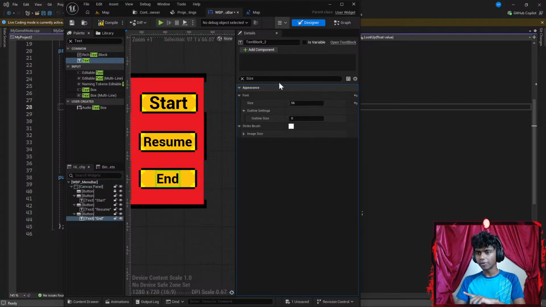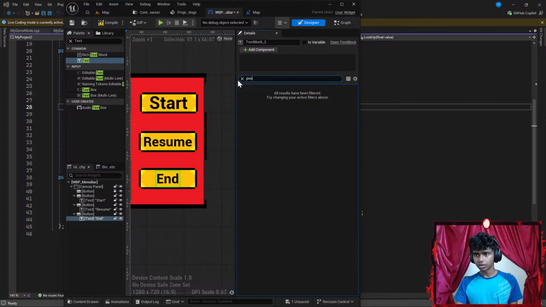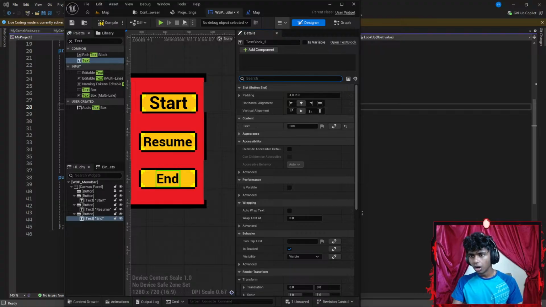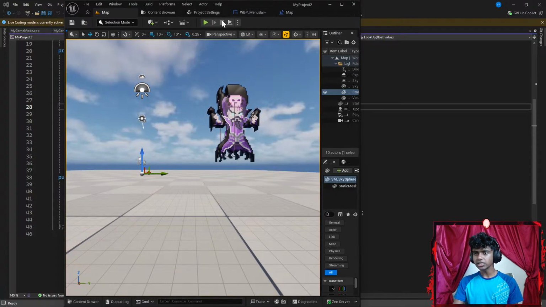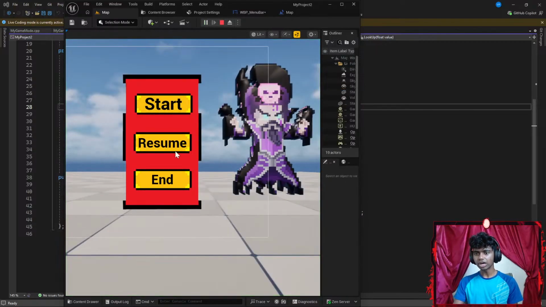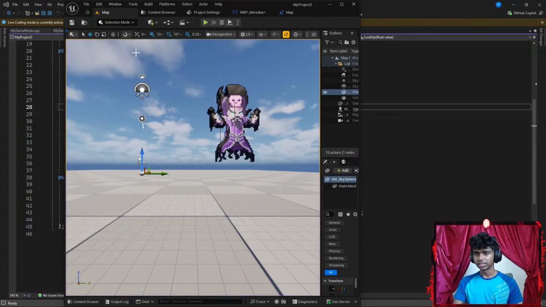Start, resume, end. Maybe I want to go with something like position. Okay, alignment. So let's go more towards the left, towards the right, towards the center, up, down. Okay, I think that's good, right? Okay, let's go ahead and compile this. Let's run the code real quick. Start, resume, and end. I can click the buttons. There we go. Okay, perfect. Let's exit this real quick.